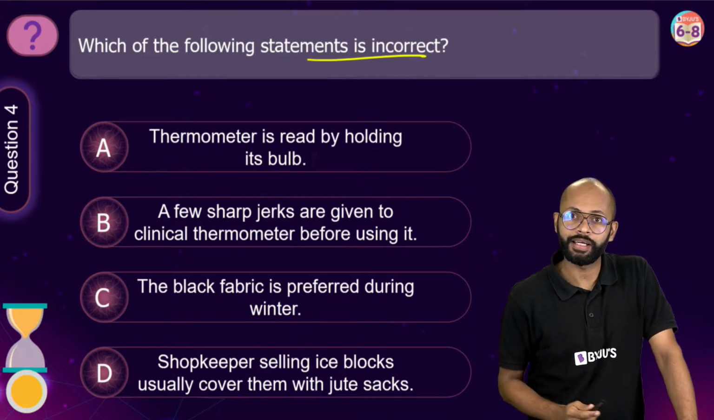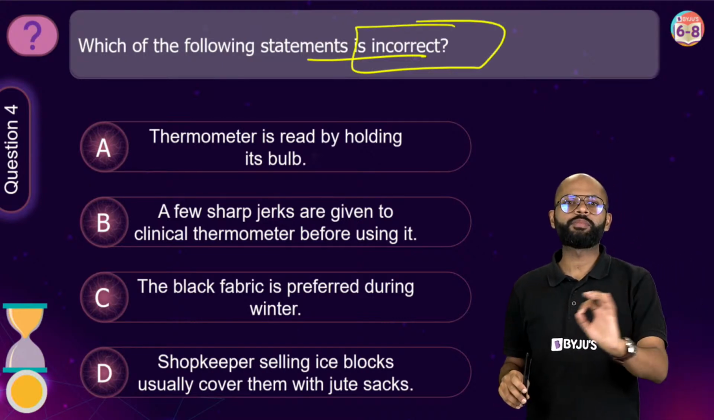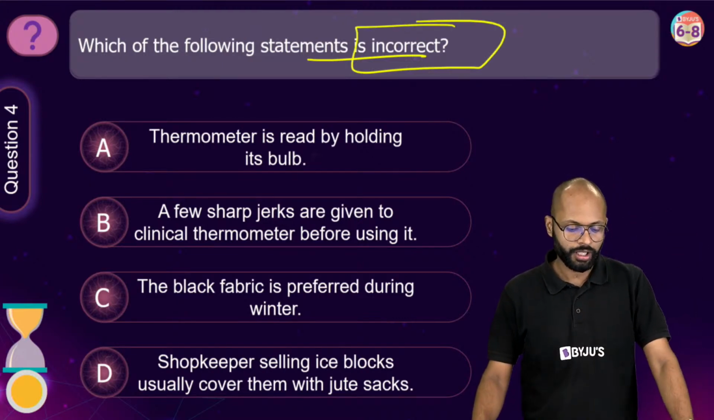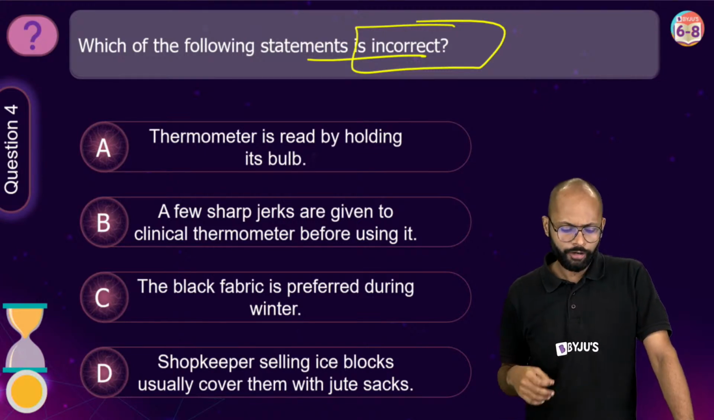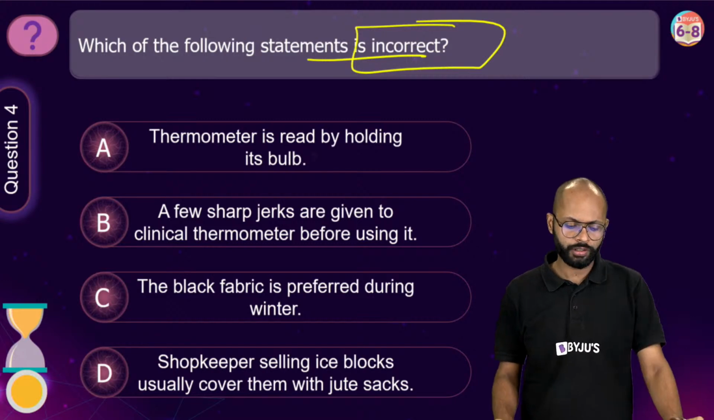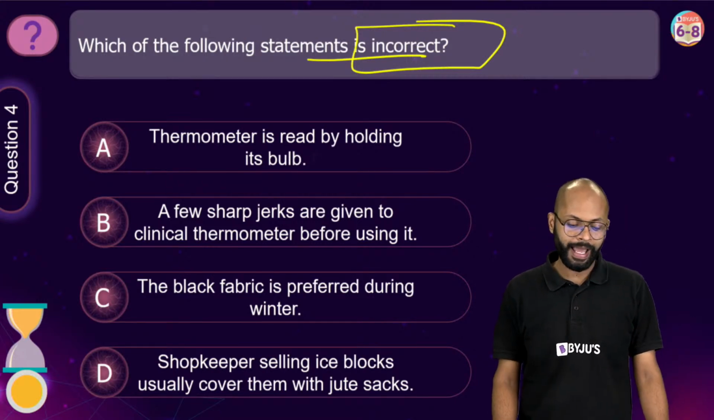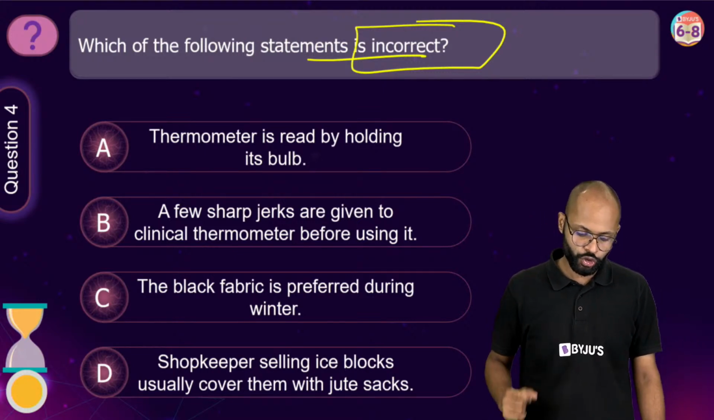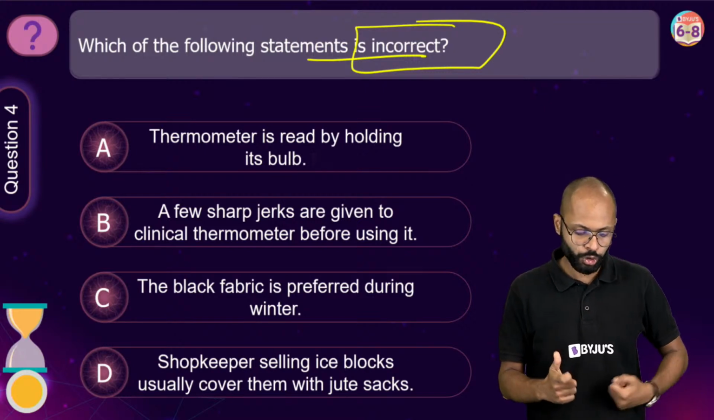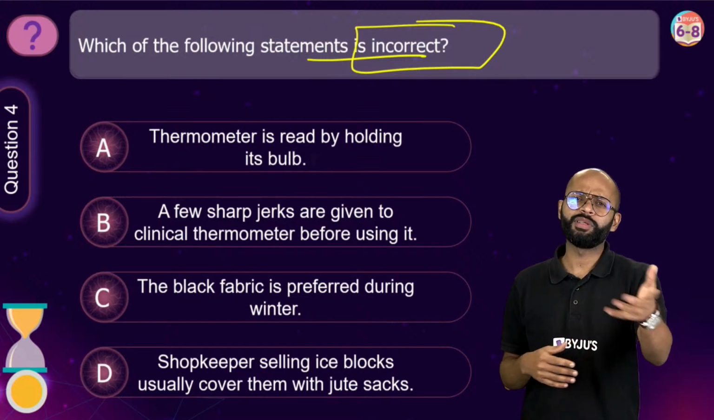कौन सा incorrect है? For this question we can have the poll. Yes. कौन सा statement incorrect है? First, thermometer is read by holding its bulb. Second, a few sharp jerks are given to clinical thermometer before using it. C बोल रहा है the black fabric is preferred during winter. And D is saying shopkeepers selling ice blocks usually cover them with jute sacks. Last option तो you might have been seeing nowadays.